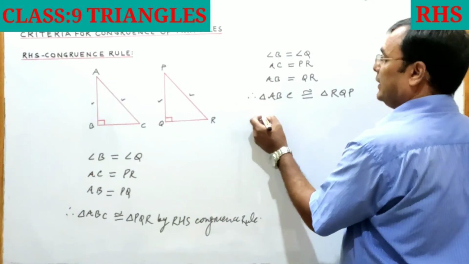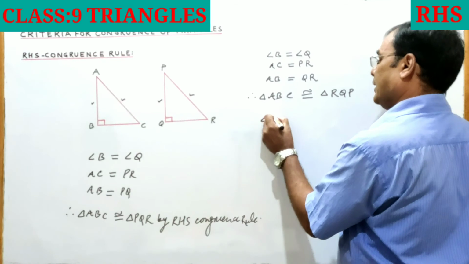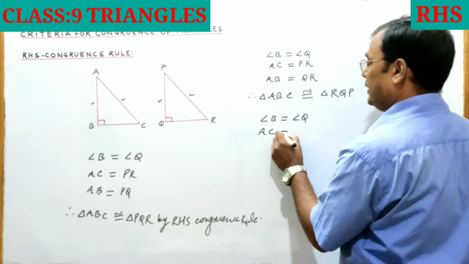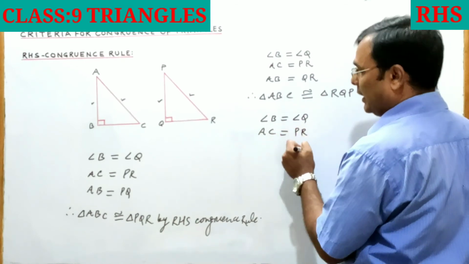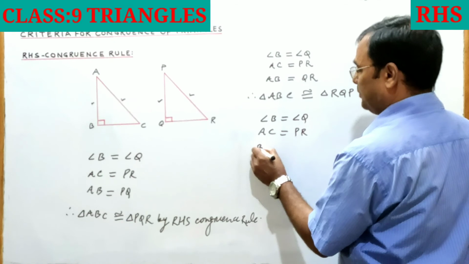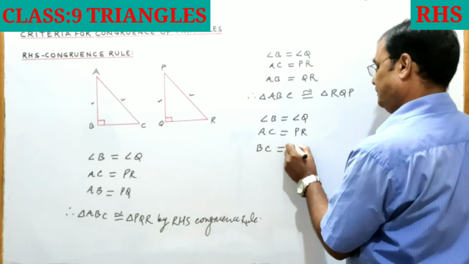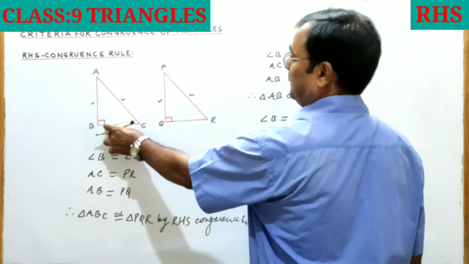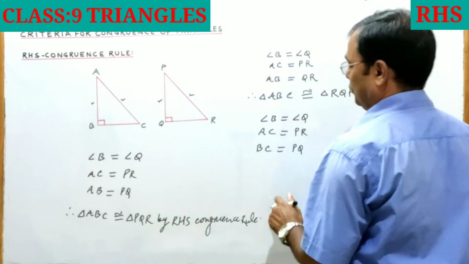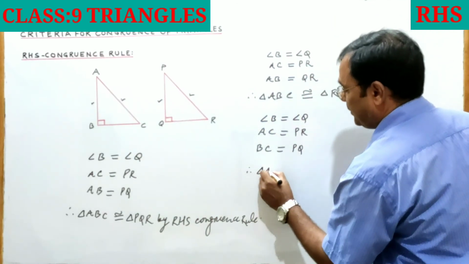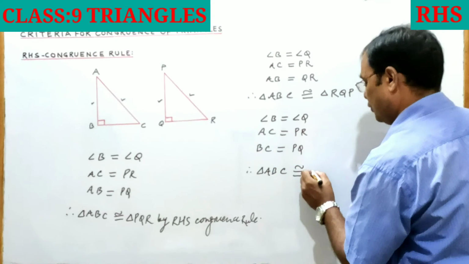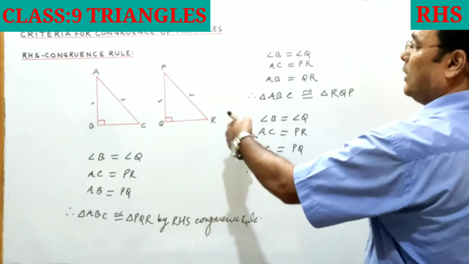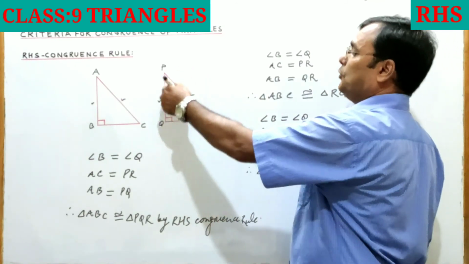Another condition is if you are given angle B is equal to angle Q, hypotenuse AC is equal to hypotenuse PR, and this time BC is given equal to PQ. Then triangle ABC will be congruent to which triangle? PQR, QRP or QPR?